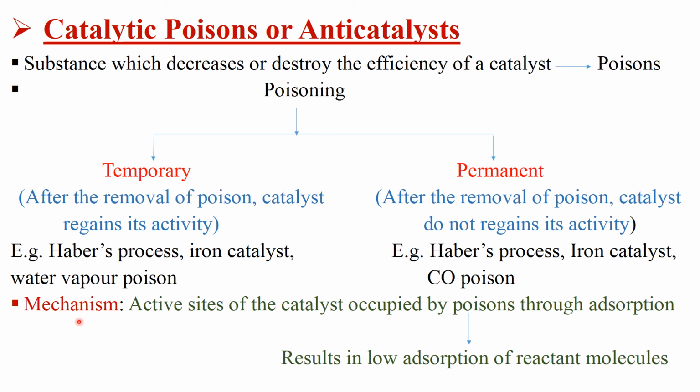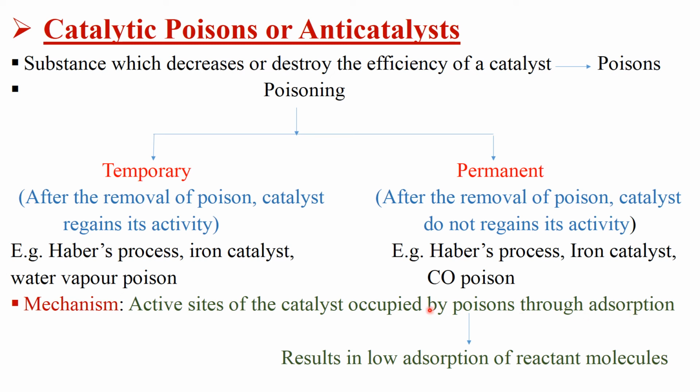If we consider the mechanism of catalytic poisons, the active sites of the catalyst are occupied by poisons through adsorption. We have studied just now that there are certain active sites on the surface of the catalyst which are occupied by reactants.